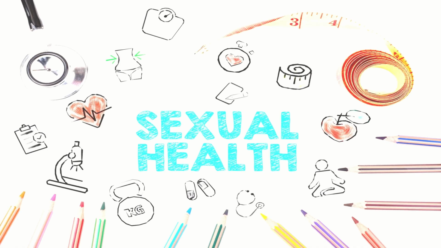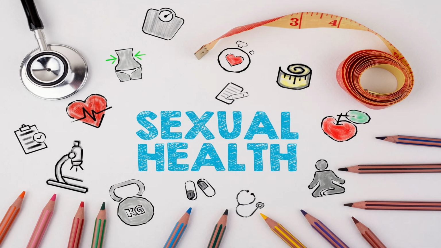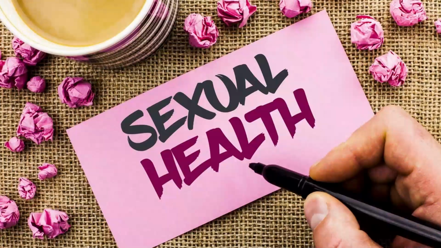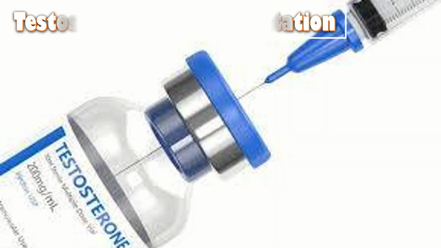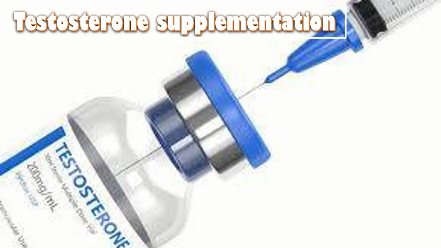What are the consequences of POI for sexuality? Routinely inquire about the sexual well-being and sexual function in the woman with POI. What are the management options for the effects of POI on sexuality? Adequate estrogen replacement is regarded as a starting point for normalizing sexual function. Local estrogen may be required to treat dyspareunia. Women with POI should receive adequate counseling about the possibility of using testosterone supplementation so that they can make an informed choice in knowledge that the long-term efficacy and safety are unknown.